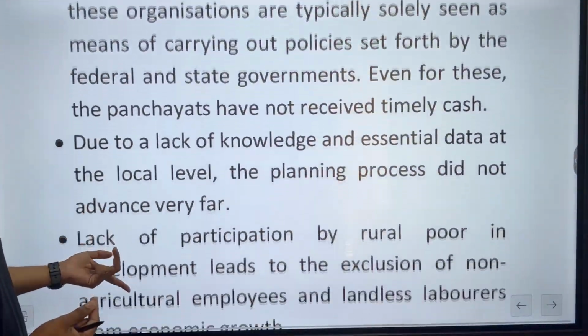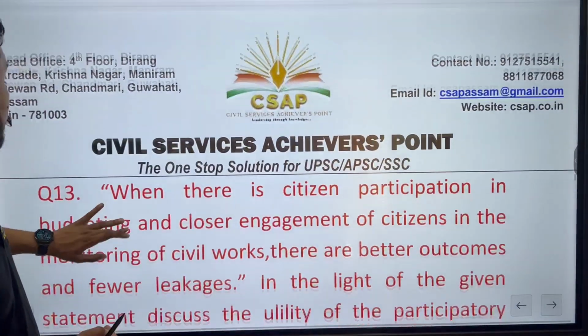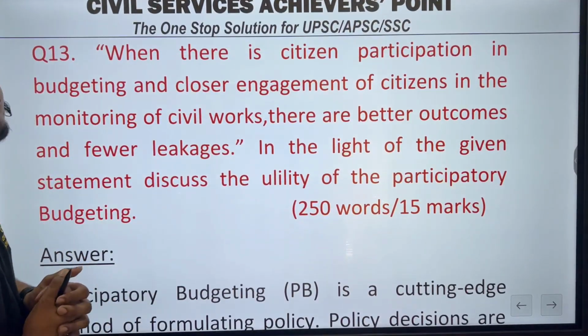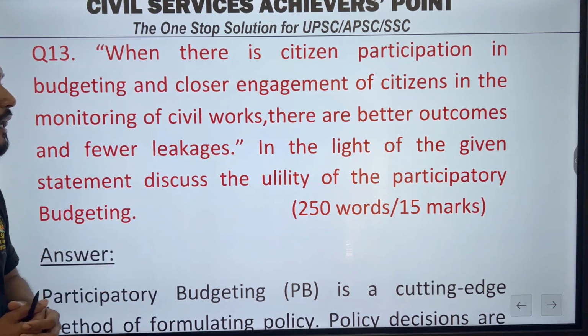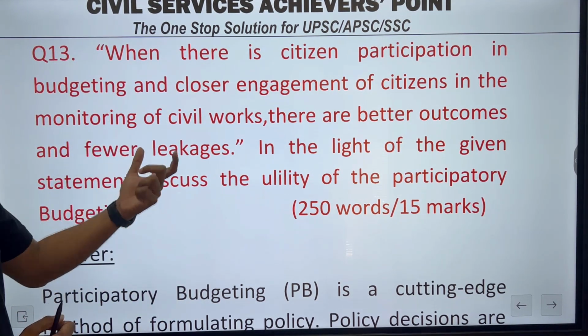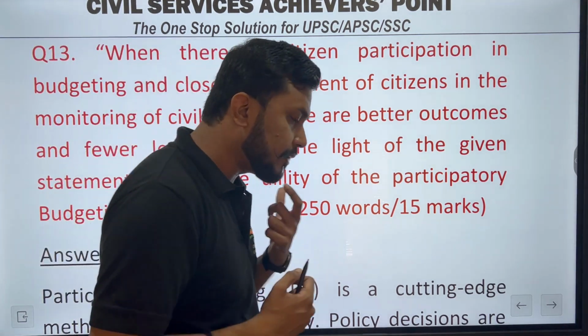Then the next question: when there is citizen participation in budgeting and closer engagement of citizens in the monitoring of civil works, there are better outcomes and fewer leakages. In the light of the given statement, discuss the utility of participatory budgeting.